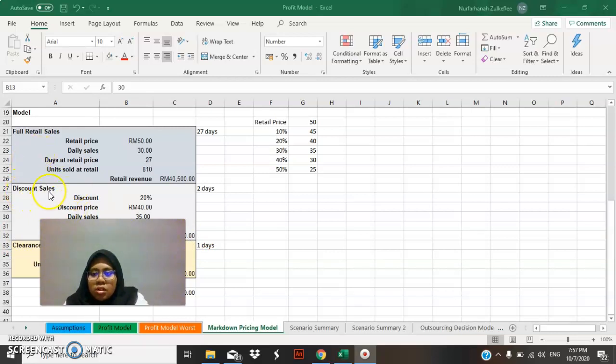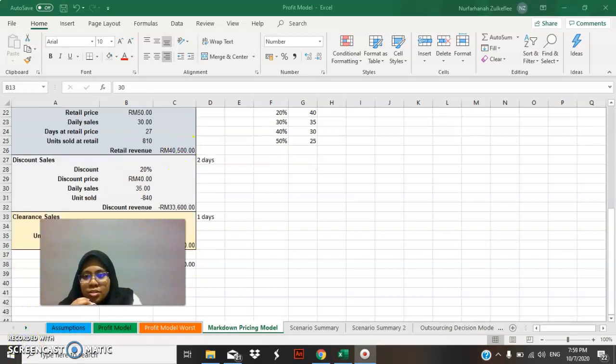So the discount sale is to attract more customers to buy my product, which is perfume. But the clearance sale is to clear the old stock before I renew the stocks.